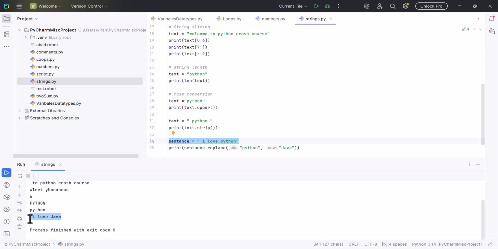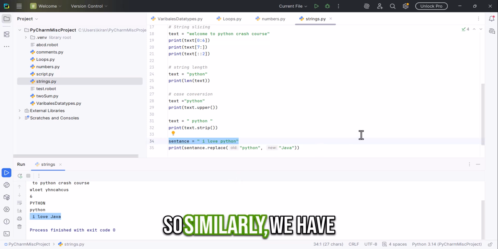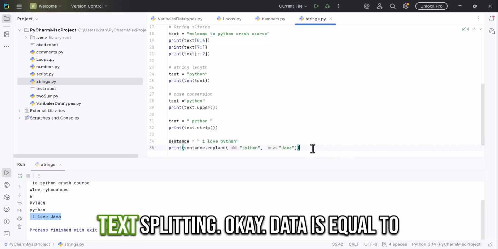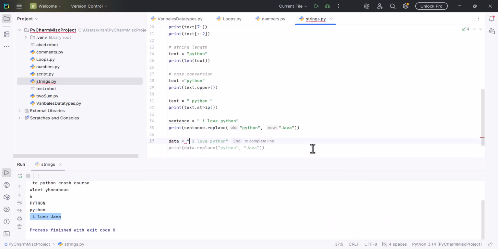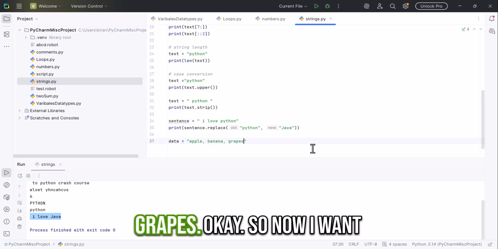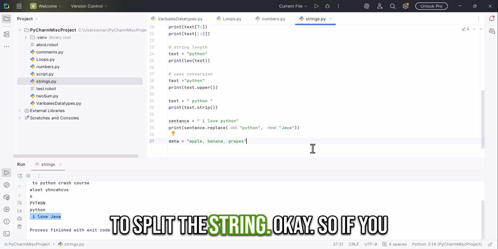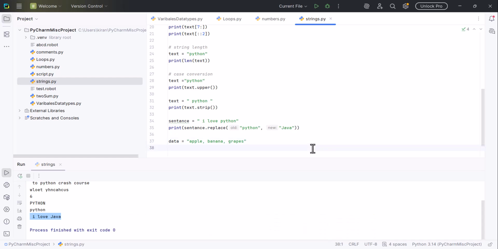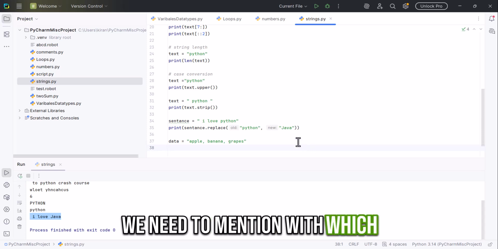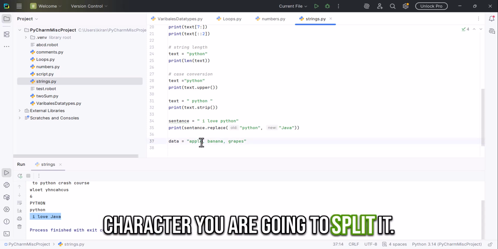Similarly, we have text splitting. Data is equal to apple, banana, grapes. Now I want to split the string. If you want to split the string, we need to mention the character with which we are going to split it.